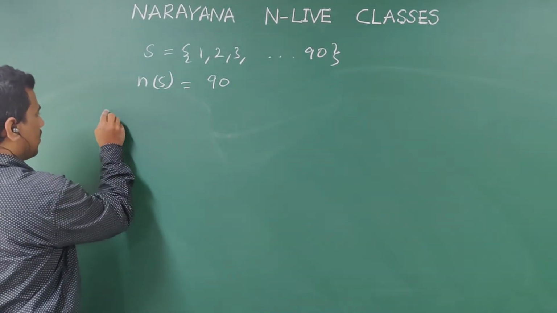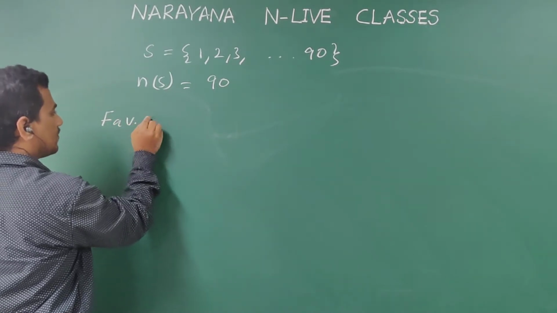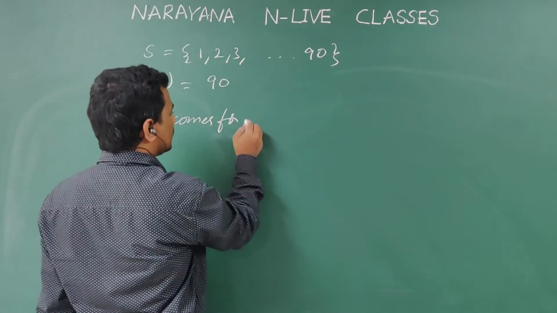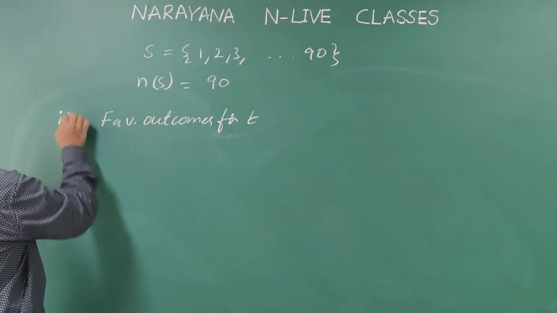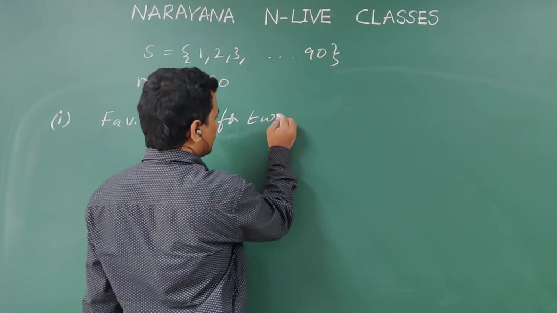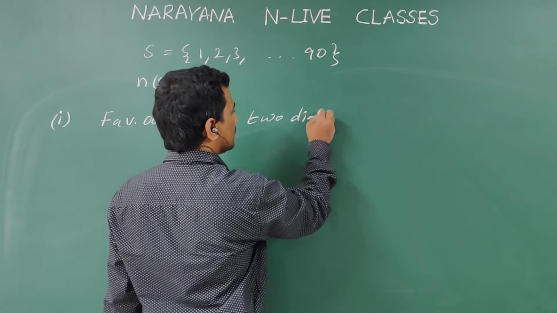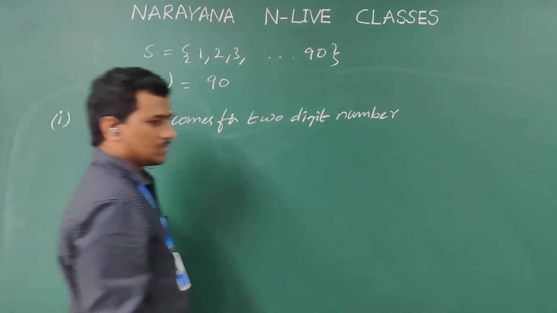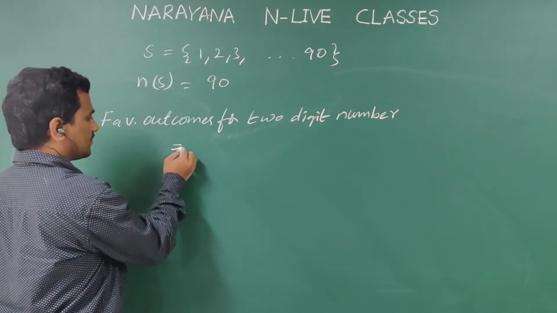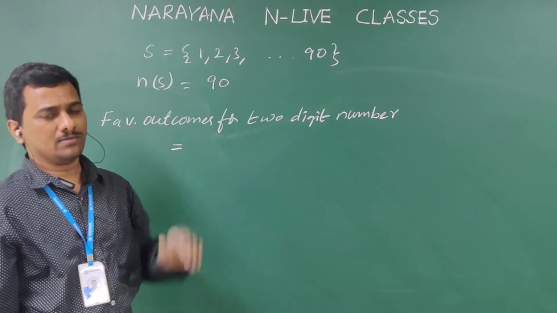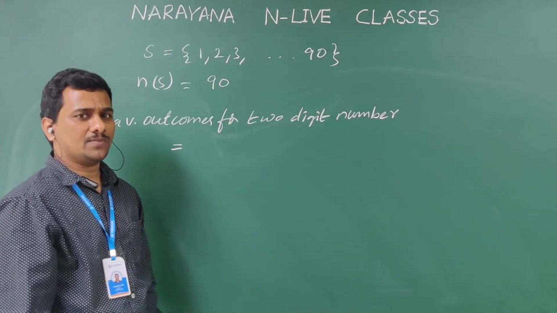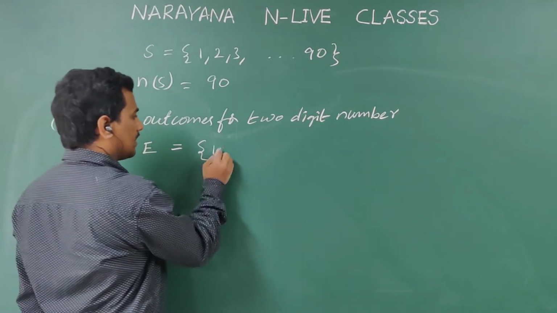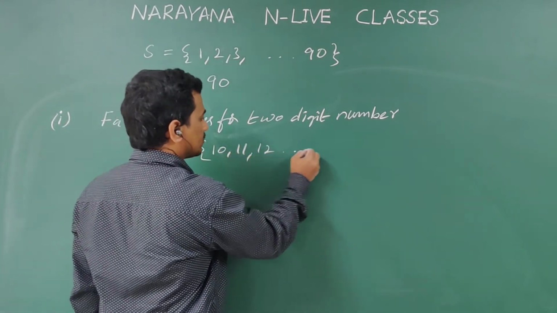Okay. Favorable outcomes for a 2-digit number. First one is a 2-digit number. So what are the favorable outcomes for 2-digit numbers? So we have 1 to 90. In that, 1 to 9 are single digit numbers and the remaining are 2-digit numbers. So I am writing E is equal to 10, 11, 12 and so on up to 90.